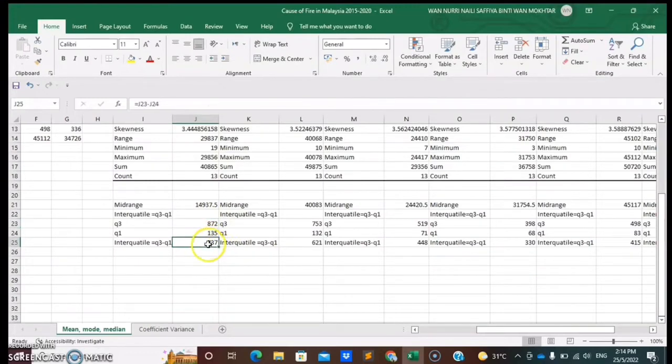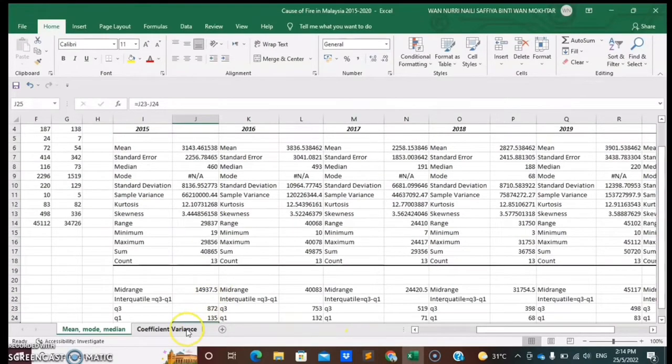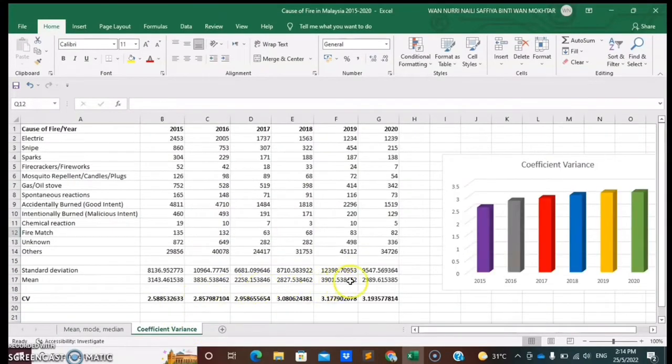And then to get the interquartile range, you just select the quartile 3 value and minus the quartile 1 value. Then you get this answer. Simple.